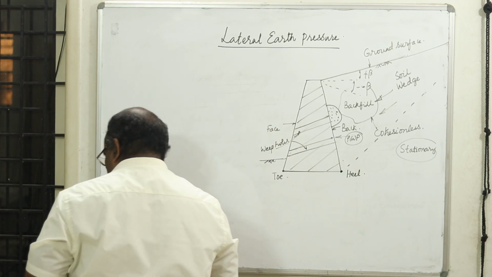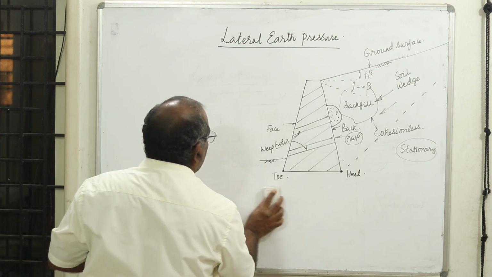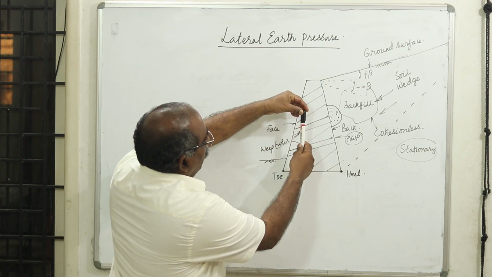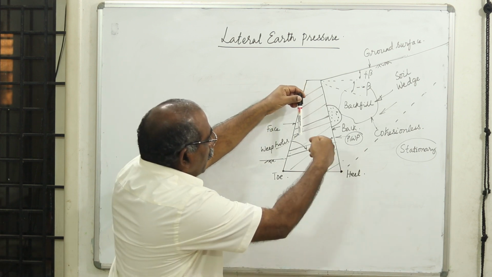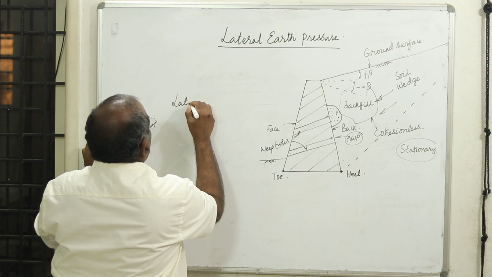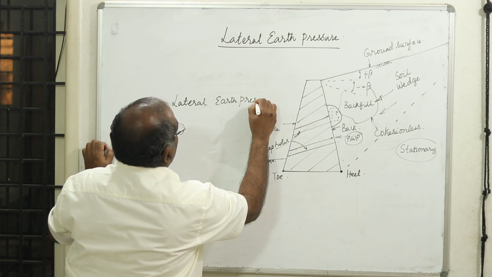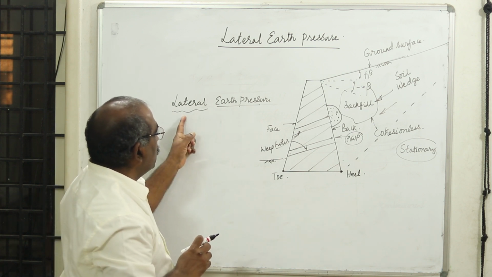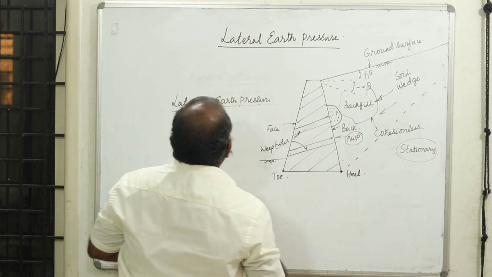Now let us discuss the different conditions under which the movement will take place. When this retaining wall is static, it has some pressure from the soil which is in contact with the retaining wall. That pressure is called lateral earth pressure. Actually, it is the earth pressure which is exerting in the lateral direction. Therefore I call it the lateral earth pressure. That is the title of the chapter, lateral earth pressure, because it is acting in the lateral direction.